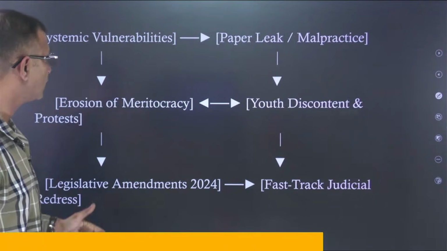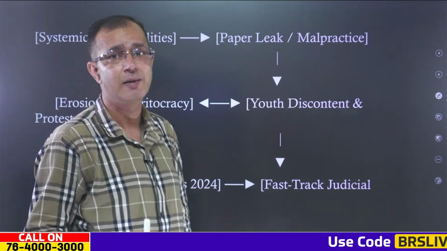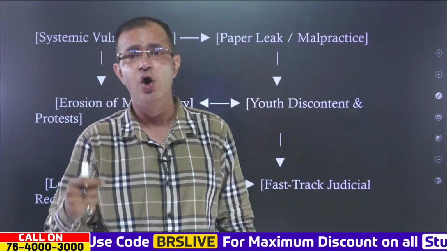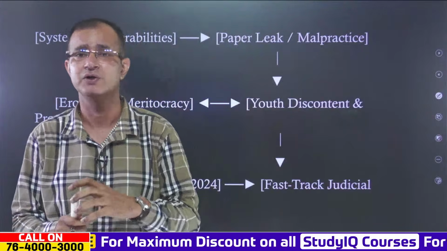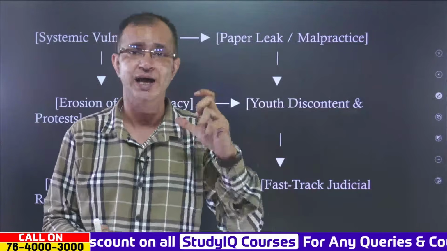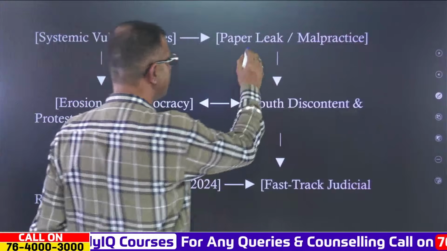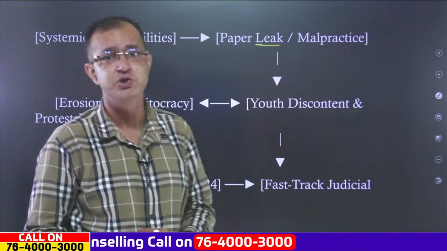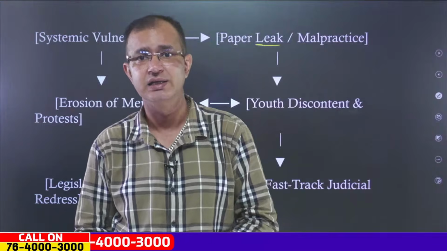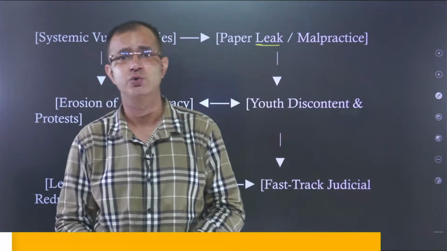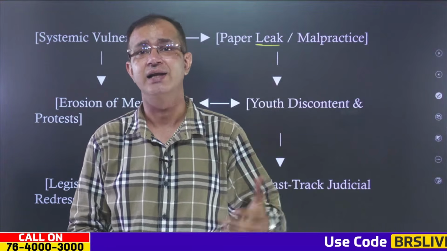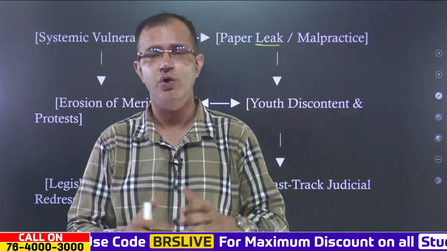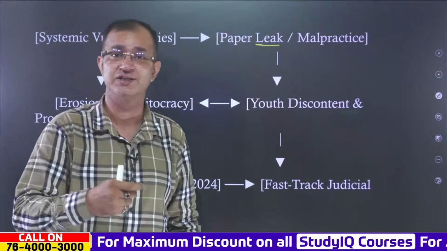Now, this is quite important because there are systemic vulnerabilities in the complete examination system, whether at the stage of paper setting, paper printing, or even logistics, where the papers are transferred from one place to another. These systemic vulnerabilities lead to paper leaks and malpractices. A paper leak leads to the erosion of meritocracy, because it is disadvantageous to the students who study day and night, and advantageous only to those students who are able to purchase the papers.